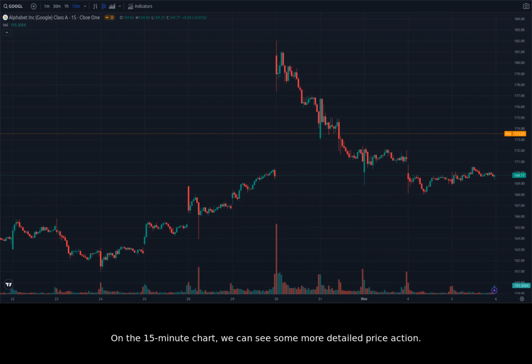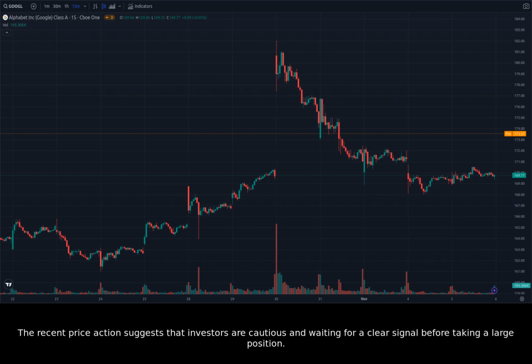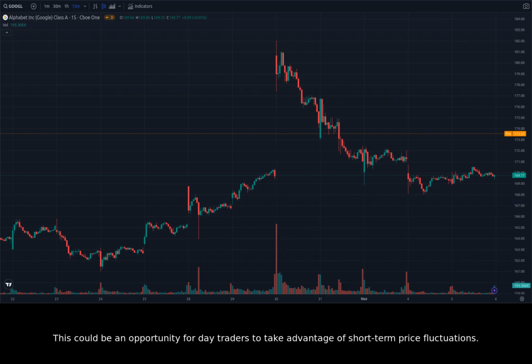On the 15-minute chart, we can see some more detailed price action. The stock has been moving in a narrow range, oscillating between $170 and $171. The volume is relatively low on the 15-minute chart, indicating that the market is quiet. The recent price action suggests that investors are cautious and waiting for a clear signal before taking a large position. This could be an opportunity for day traders to take advantage of short-term price fluctuations.